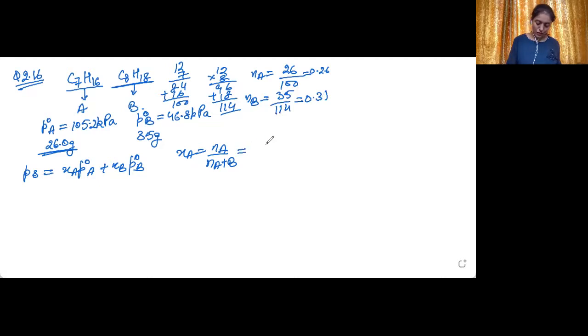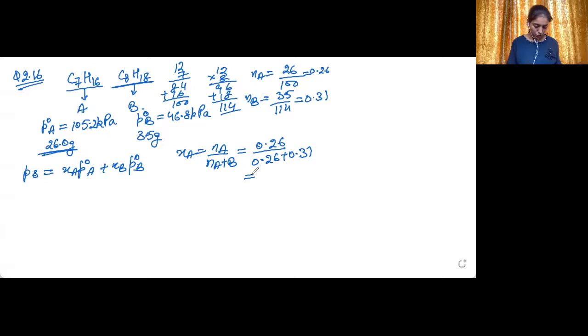So XA will be equal to 0.26 divided by 0.26 plus 0.31.